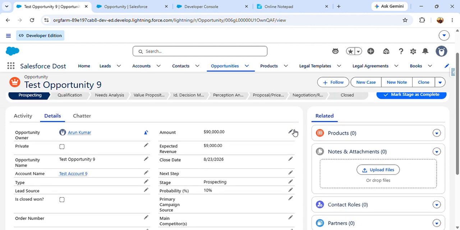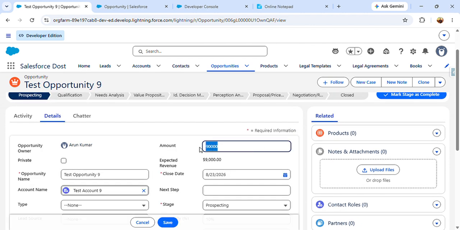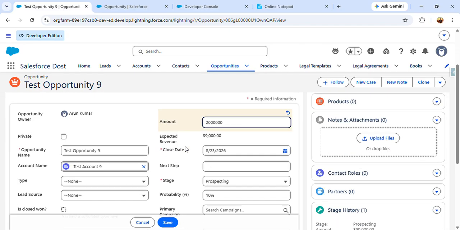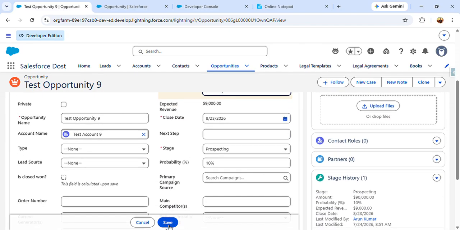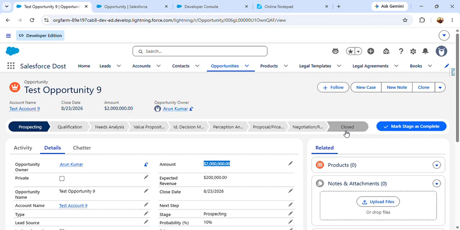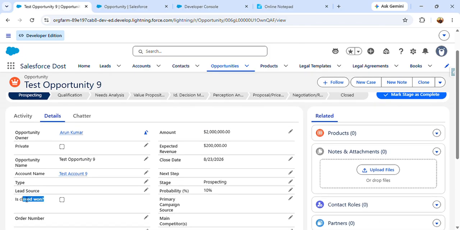So let me edit this one, because our condition is before insert and before update. I am giving a random value to trigger the trigger. I have updated the amount value, and here we can see that the stage is not Closed Won, and also our formula field is not updated.